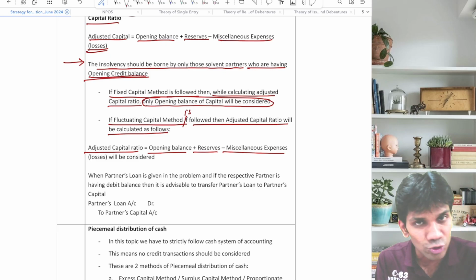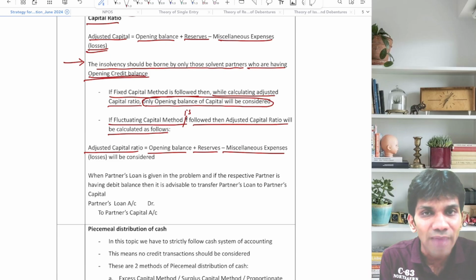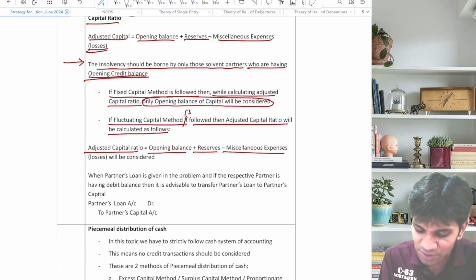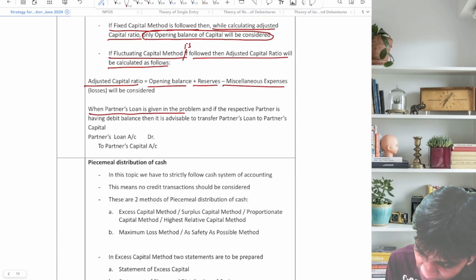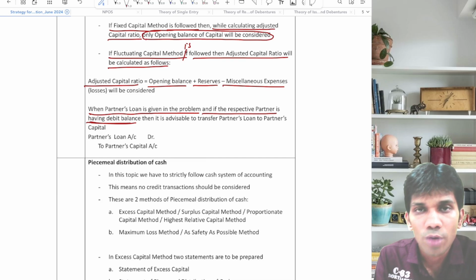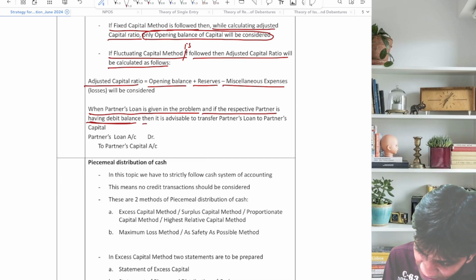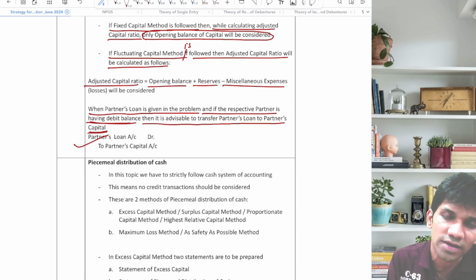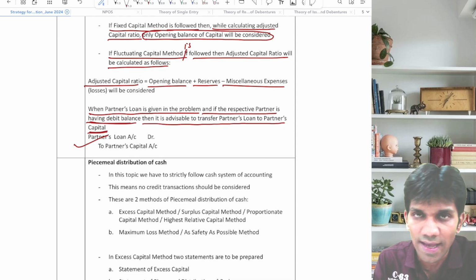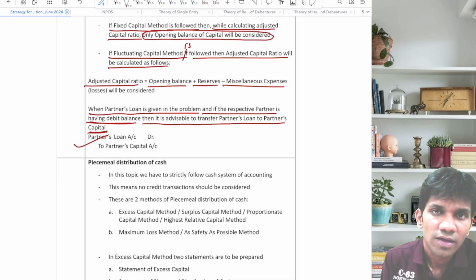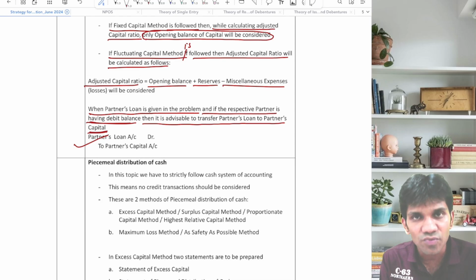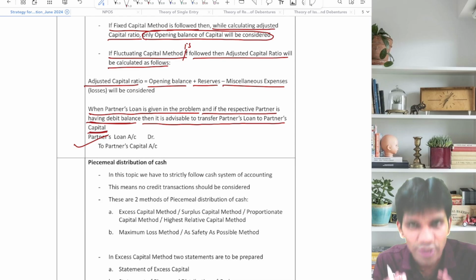But while you are doing with fluctuating capital method, means you have opening capital as well as current account, then adjusted capital ratio is equal to opening balance plus free reserves minus miscellaneous expenses. When partner's loan is given in the problem and if respective partner is having debit balance, मतलब partner का loan है और partner is having a debit balance, then it is advisable to transfer partner's loan to partner's capital. The entry will be partner's loan account debit to partner's capital. मतलब partner ने firm को loan दिया है और partner का debit balance दिख रहा है, तो what is advisable to be done? Partner's loan should be transferred to partner's capital. So in this way, the partner's debit balance gets reduced.